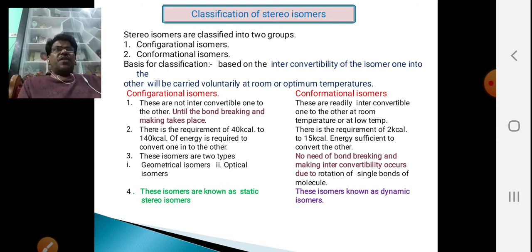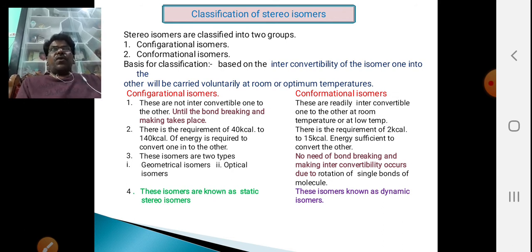Stereoisomers have the same structure, same chemical properties, but they have different physical properties. This difference in physical properties is due to the different orientation of the atoms or groups in space with relation to the molecules.